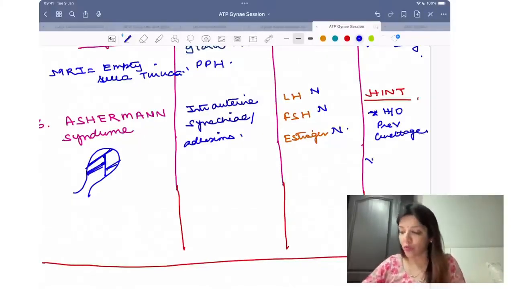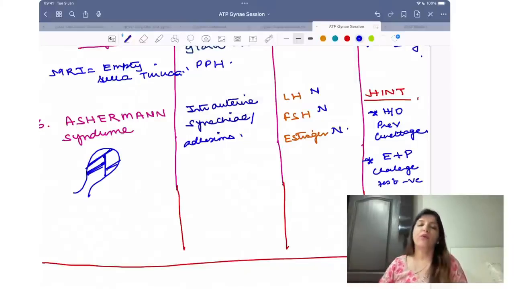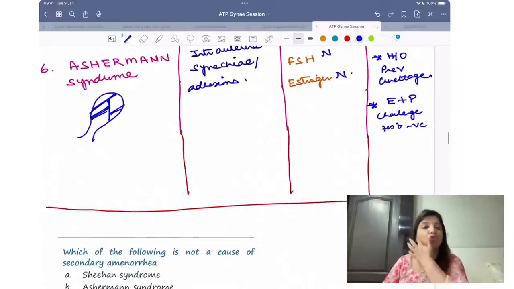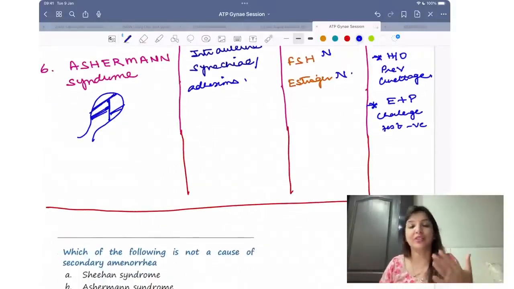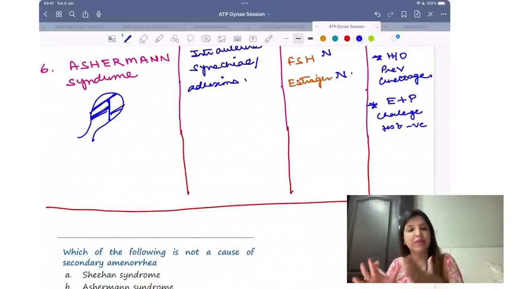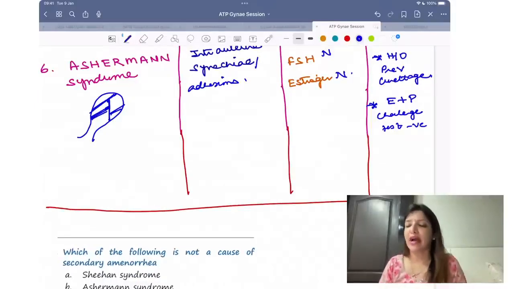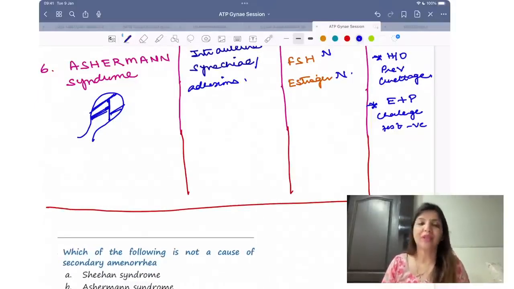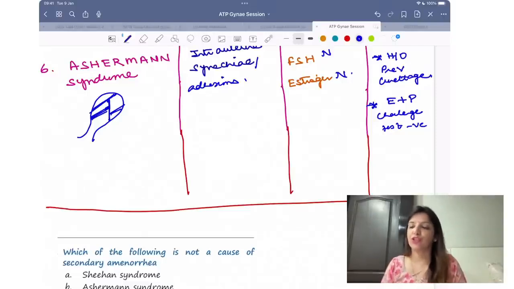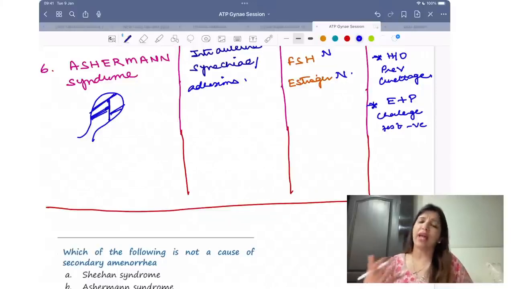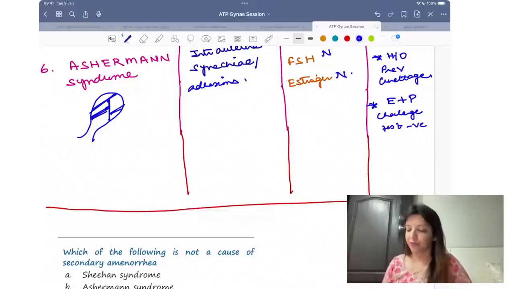Or your question can say, estrogen plus progesterone challenge test negative. Whenever your question says estrogen and progesterone challenge test negative, it means they are talking about Asherman syndrome, right? This is how you differentiate between progesterone test negative and estrogen and progesterone challenge test negative.